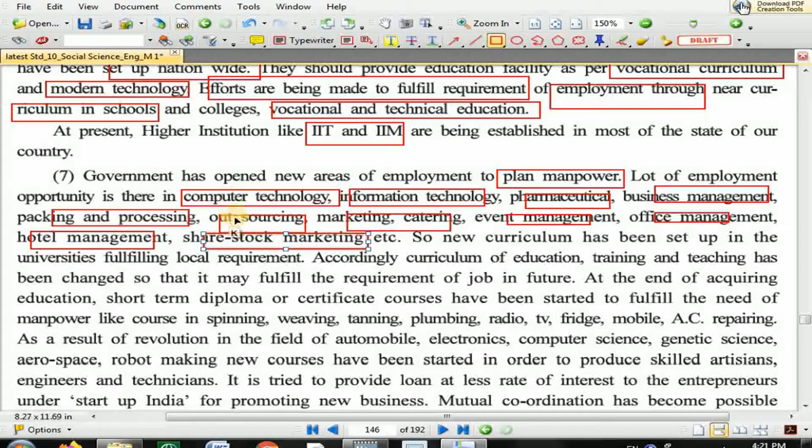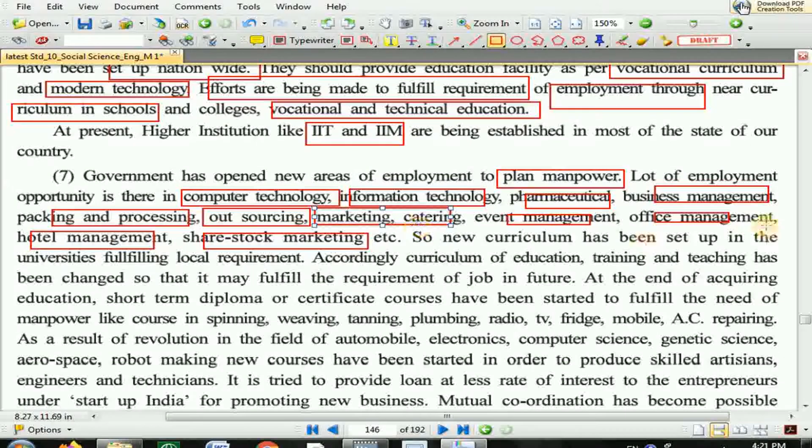Now what do you mean by outsourcing? Outsourcing means we do the work of another nation or another place. For example, in America they have to do some work, but compared to them, labor charges are less in India, so what happens is that we do the work of America while staying in India. That is called outsourcing. When you do the work of some other country or company on behalf of that company, it is called outsourcing.